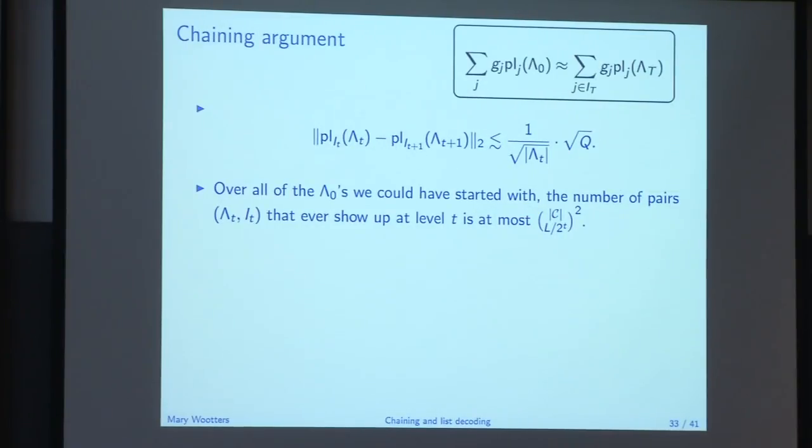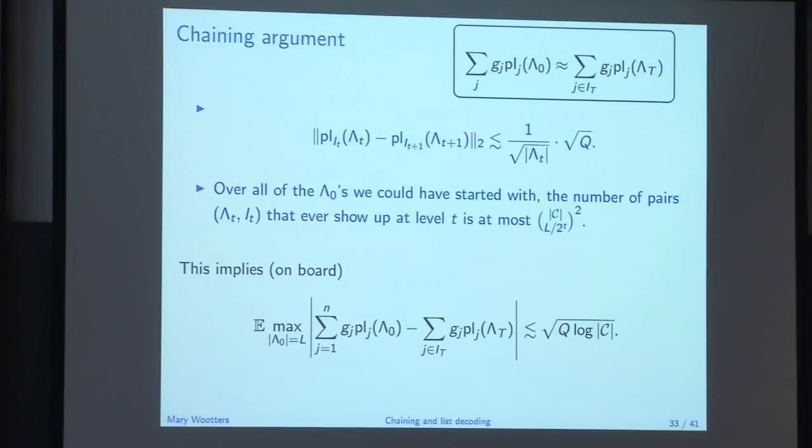Okay, so now let's actually do the chaining argument. Again, this is what we wanted to show, that the sum of the G_j, this starting level of the Gaussian process, is about the same as the ending level. And we're going to use these two facts to do it. And so you can show that it's not too big. It's bounded by something like Q log C. I'm actually going to do this on the board because I wanted to have all of this stuff visible at one time. I started making a slide with \tiny and then a lot of equations, and I thought, oh, that's a bad idea. So let's do it on the board.